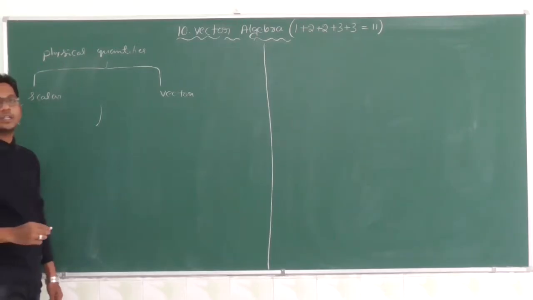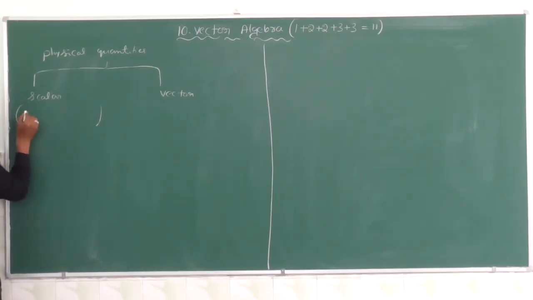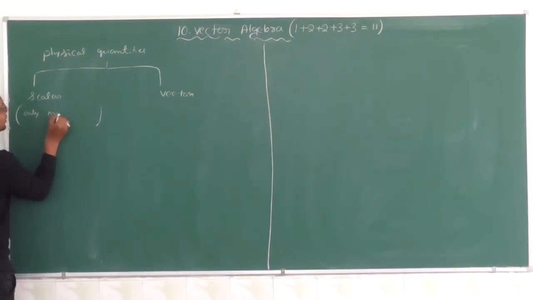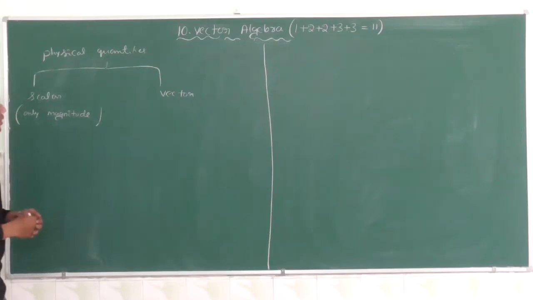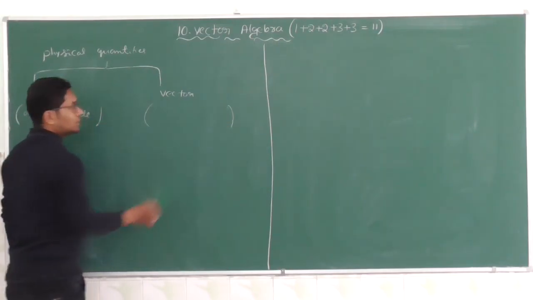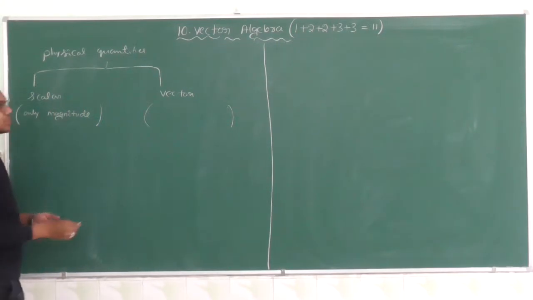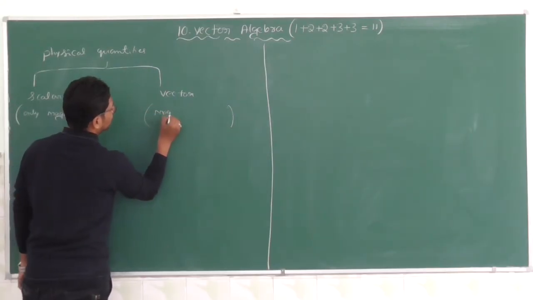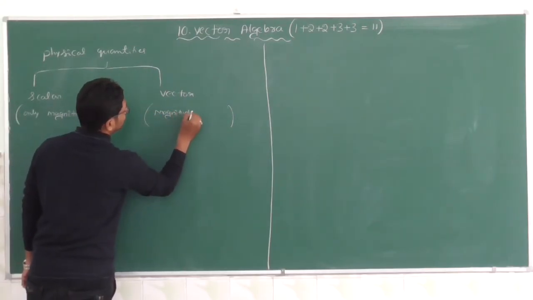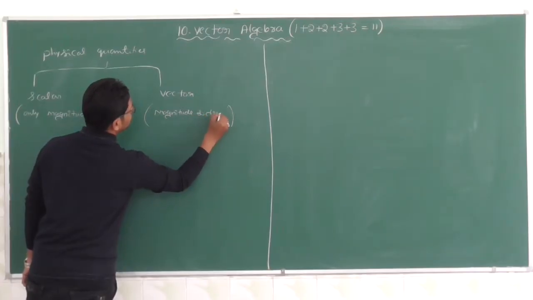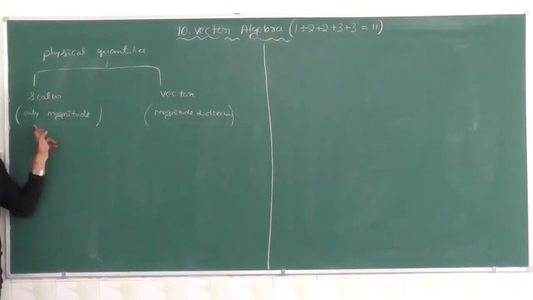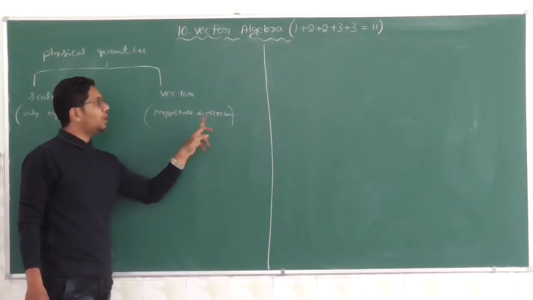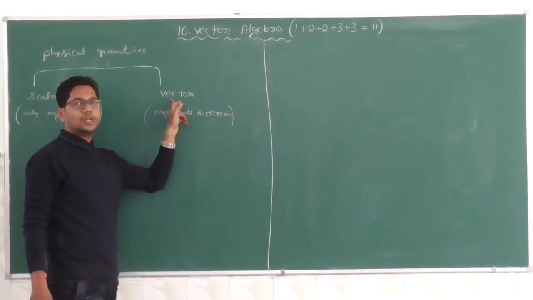What is a scalar? It has only magnitude. What about a vector? Magnitude as well as direction. A quantity that has only magnitude is called a scalar. A quantity that has magnitude as well as direction is called a vector.